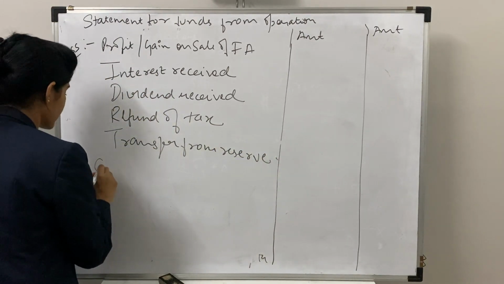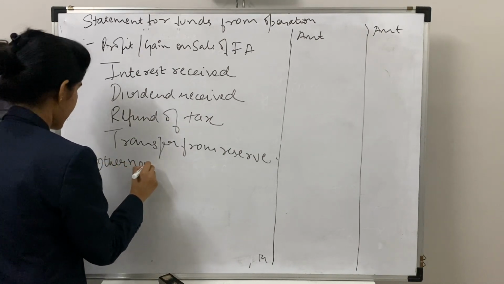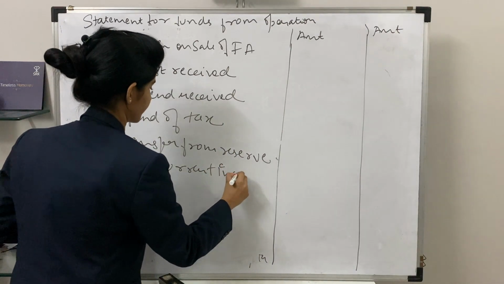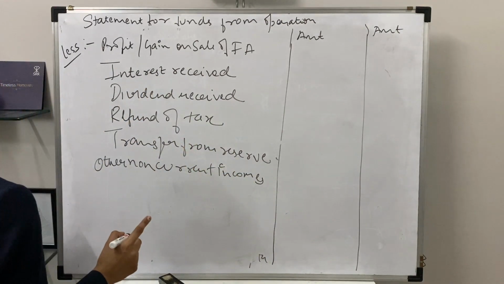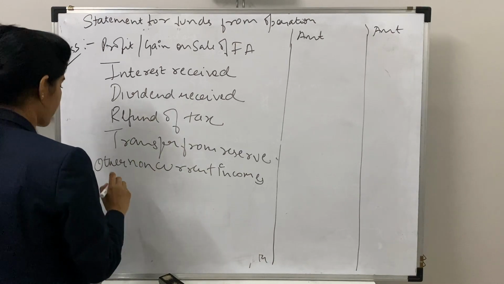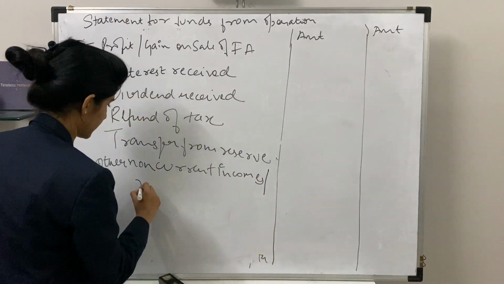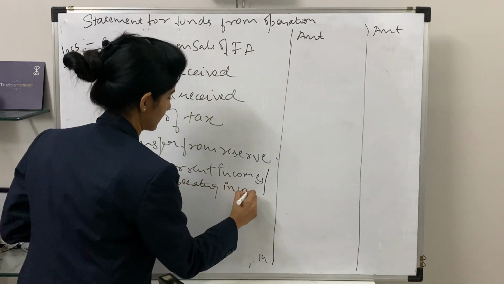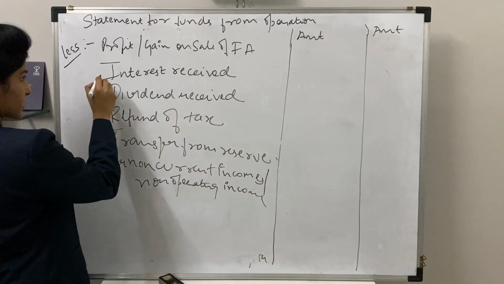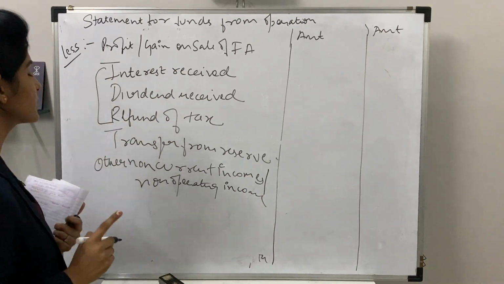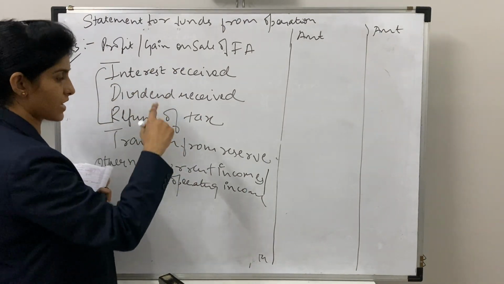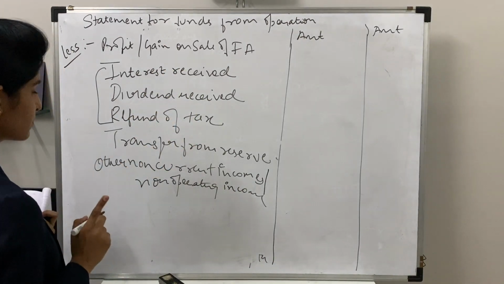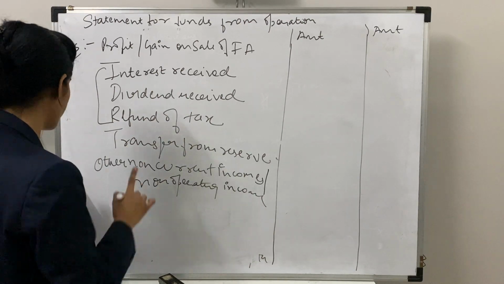next is your other non-current incomes, and the final thing is that other non-current or non-operating income. We'll write it over here only. Non-operating income. Again for this, dividend received, interest received, refund of tax, we were having a different note in our cash flow statement, but we here will write in continuous of the statement itself. We don't have to prepare a separate note for this 3.